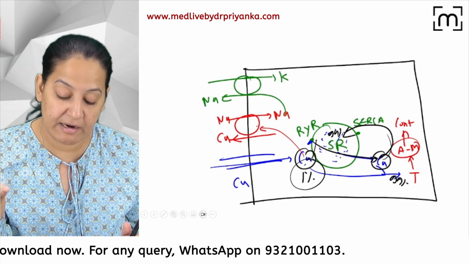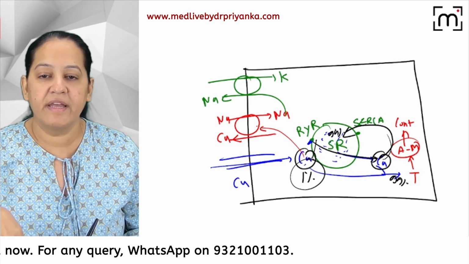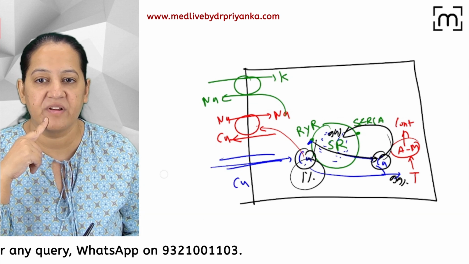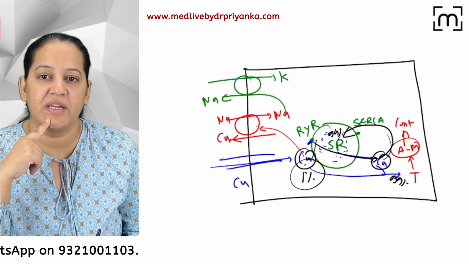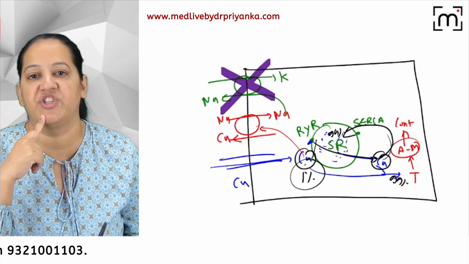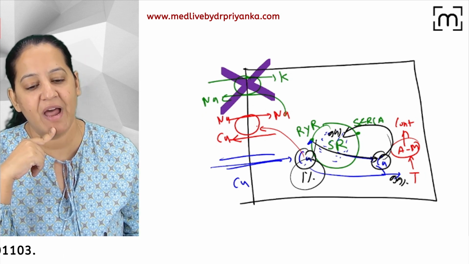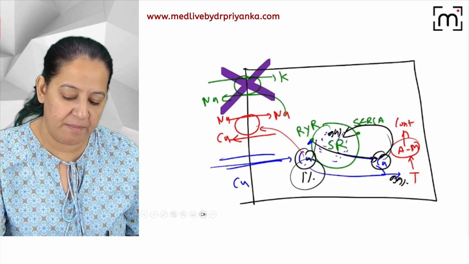Now, what will the cardiac glycoside do? Cardiac glycoside, that is digitalis, blocks this sodium potassium transporter. What will happen now? You tell me what will happen.